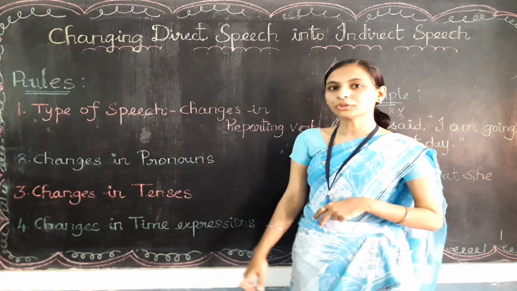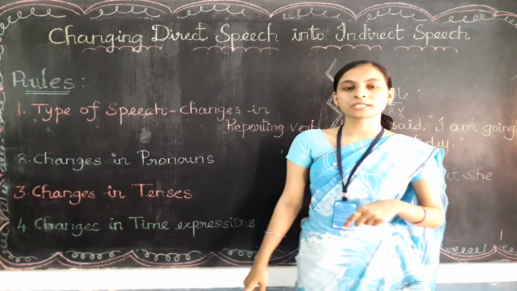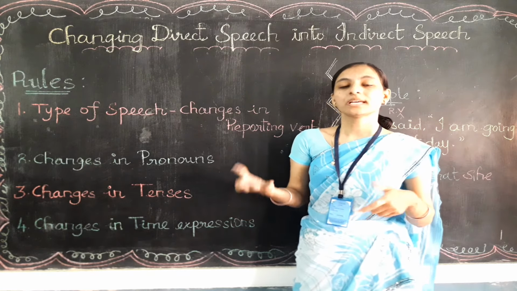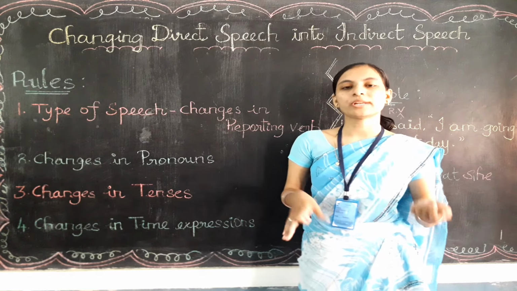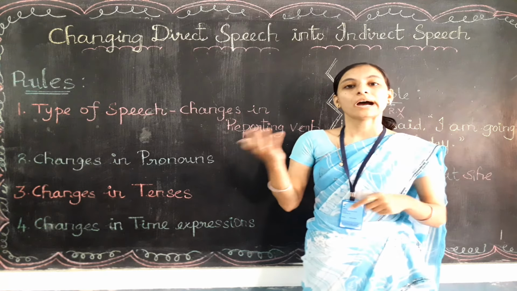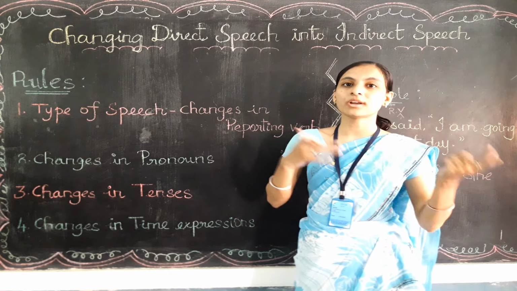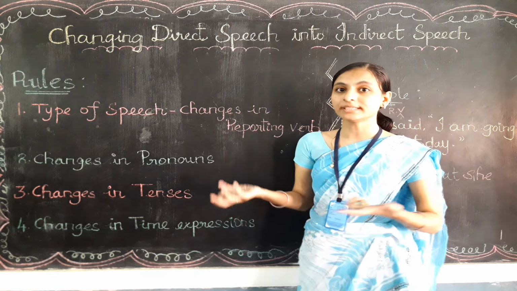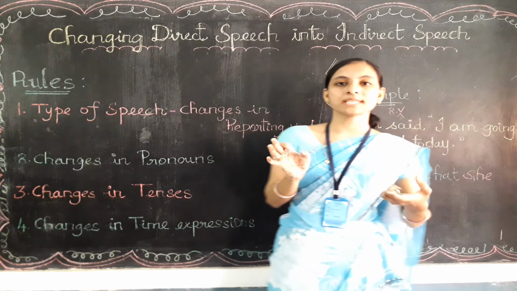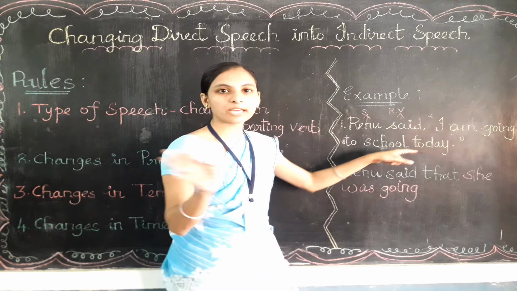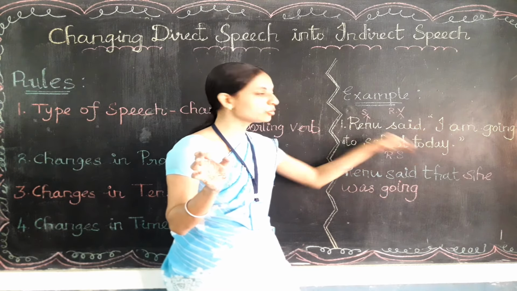Let's go for the fourth rule. Changes in time expression. If you find any time expression words, you need to change them also, like today or tomorrow, ago, now, the next month or last day. All those words should be changed in the indirect speech. Here I can find the time expression word, that is today.